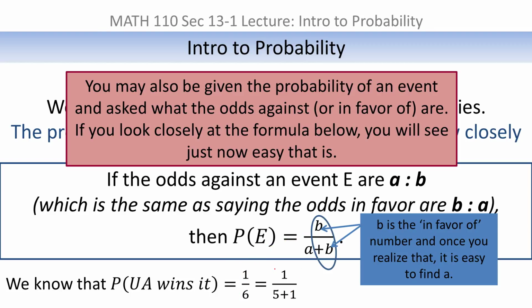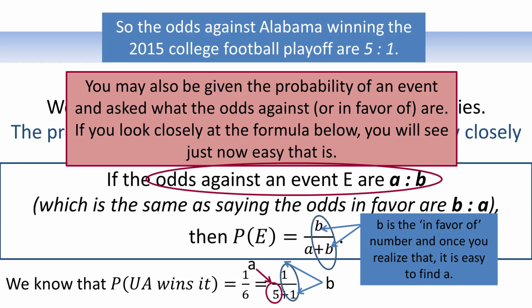So once you break it up and you know that there's a 1 there, and a 1 there, and then if the two numbers have to add up to 6, that means that has to be a 5. So changing it now back to an odds means just, now that I know what A and B are, I can do it. Again, the B was the 1, so that means the A must have been the 5. So the odds against Alabama winning are 5-1.